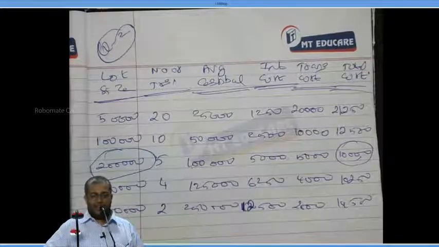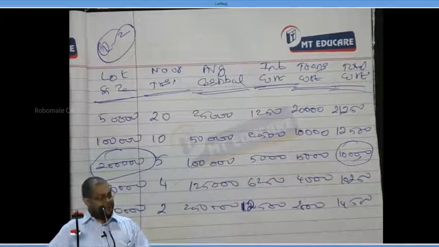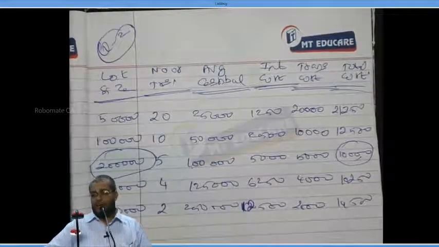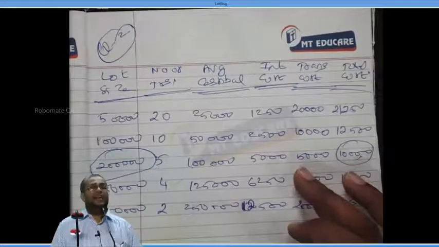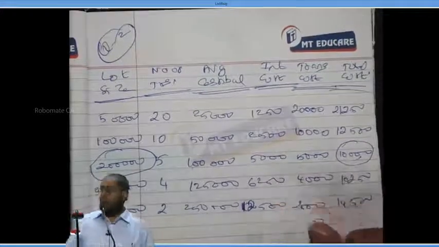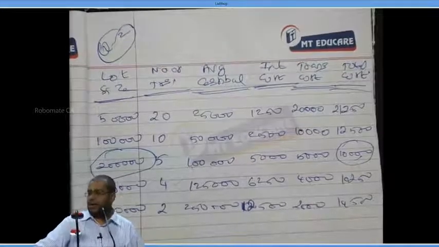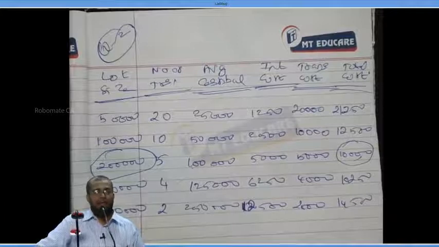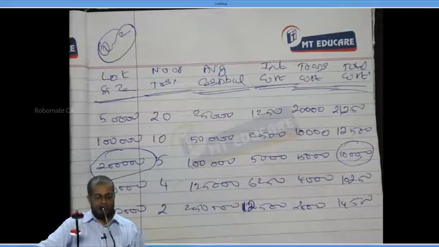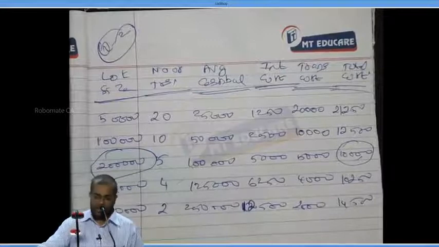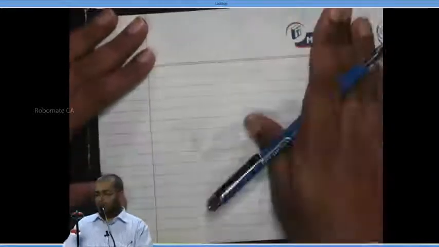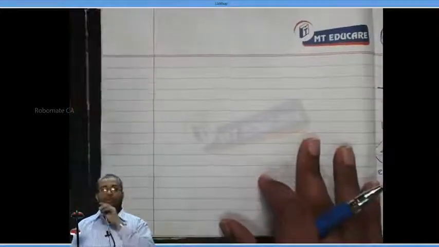Everybody, are you understanding it or not? They ask you to do the same thing using what model? Bowman model. What is the formula for Bowman model? Square root of 2CT divided by I. Write down. Alternatively, because the question asks you to do so, hence we are doing it. Alternatively, we can calculate the optimum transaction size using Bowman model.